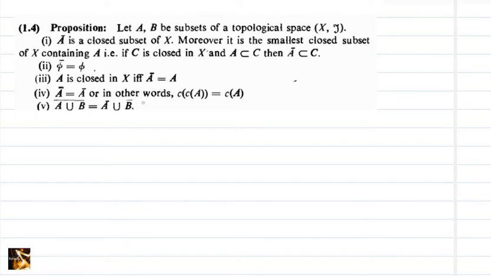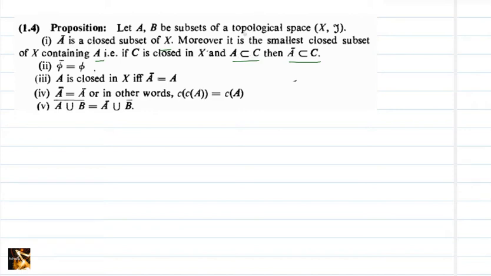Now we have one proposition, proposition 1.4. Let A, B be subsets of a topological space (X, tau). First one, A closure is a closed subset of X. Moreover, it is the smallest closed subset of X containing A. That is, if C is a closed set such that A is contained in C, then A closure should be contained in C, because C is a closed set containing A means what?